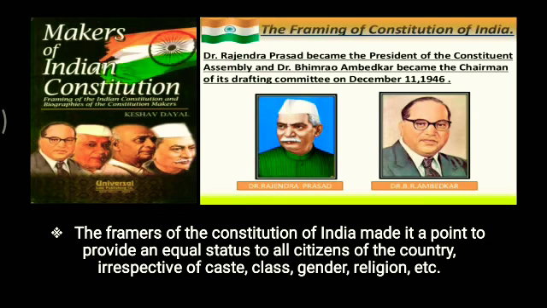Among the makers of the Indian Constitution, when India got independence from the Britishers and the Constituent Assembly was set up, Dr. Rajendra Prasad became the president of the Constituent Assembly, and Dr. Bhim Rao Ambedkar became the chairman of its drafting committee. The date was December 11, 1946.